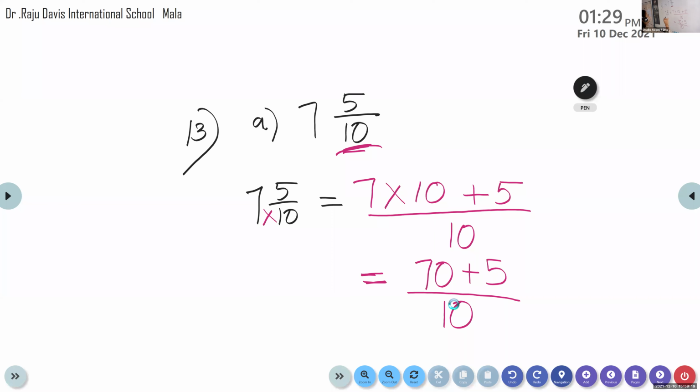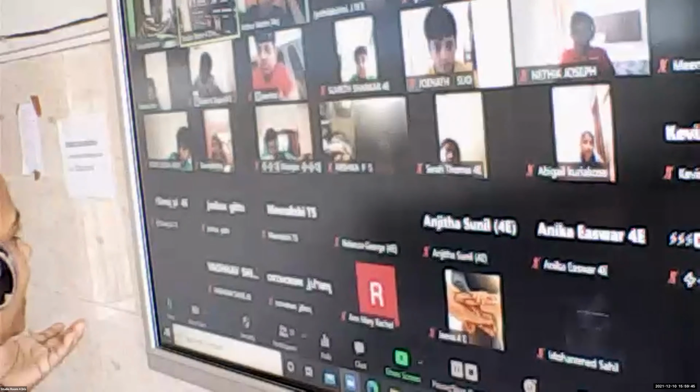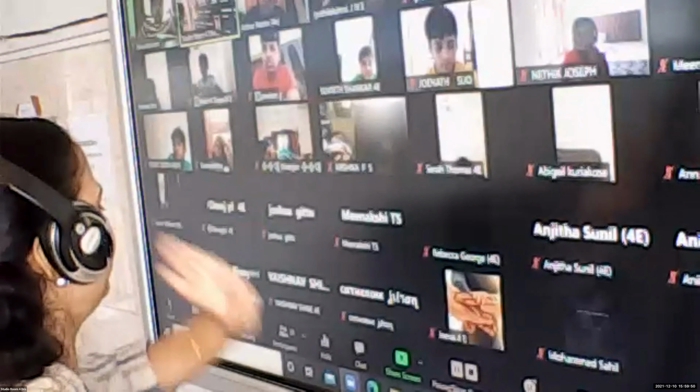See children, you have two questions. You have to adjust the space: A on the left side, B on the right side. Ma'am, I wrote the short form. Okay, 75 by 10. We can do it by mental multiplication. But first, write the questions with the steps so that you will not forget, because you are learning this for the first time. We can do in the mind: 7 into 10, 70 plus 5. No problem.